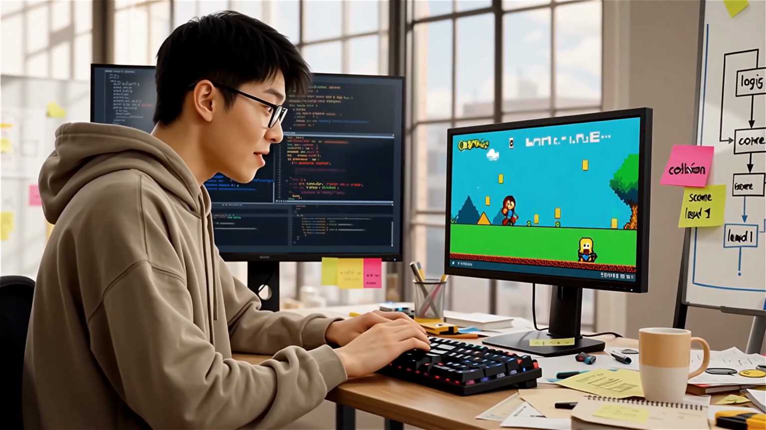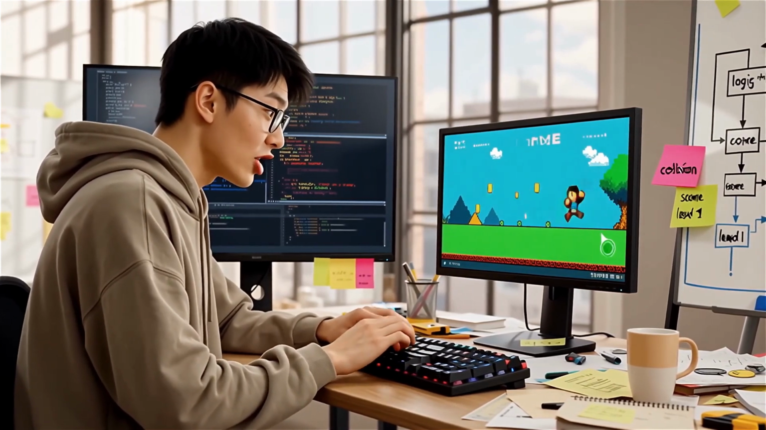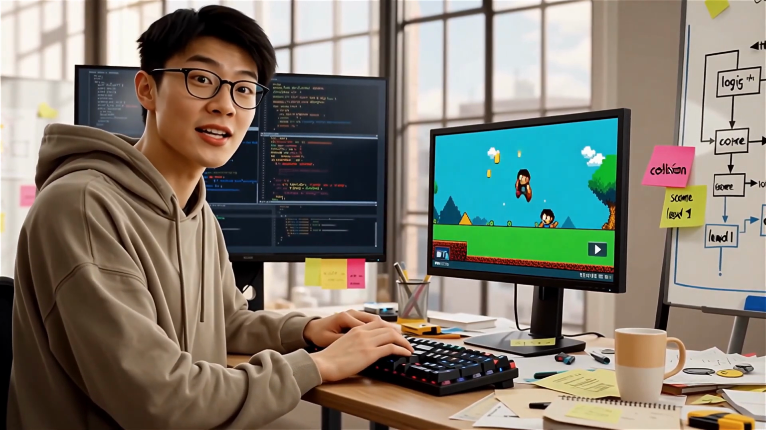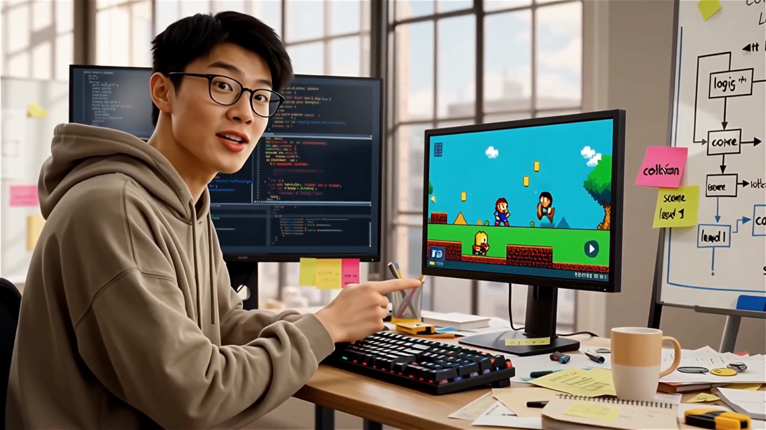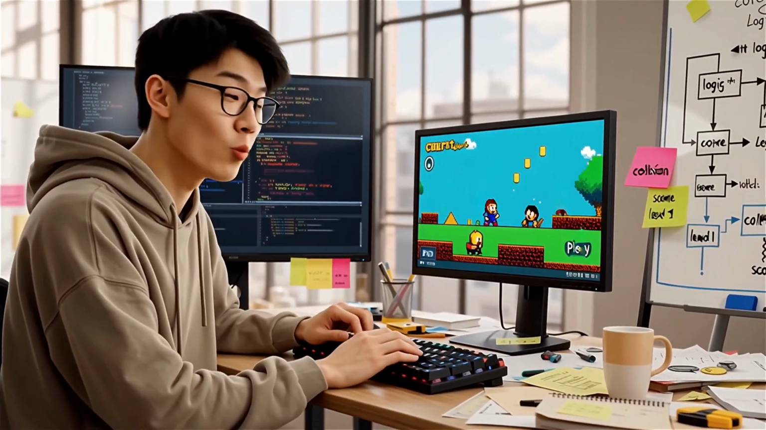What if I told you that a guy who couldn't code a single line just 30 days ago just built a game that actually works? No AI magic, no copy-paste, no excuses.